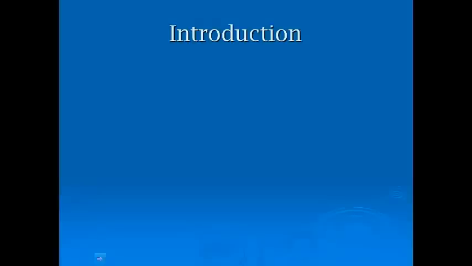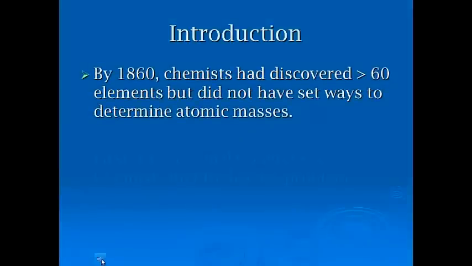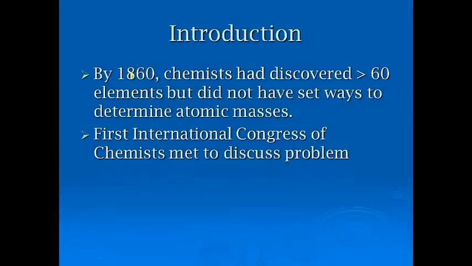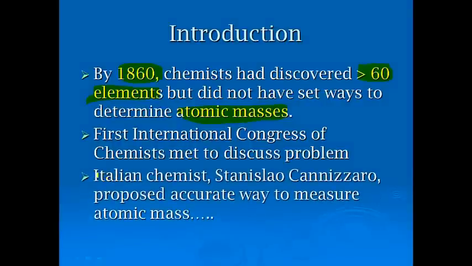But we're going to back up and talk a little bit about the history of the periodic table, where the structure came from, and how it's changed over time. By 1860, chemists had discovered more than about 60 elements, which obviously left several undiscovered, but they did not have set ways to determine atomic masses. The International Congress of Chemists met to figure out this problem, and it was an Italian chemist, Cannizzaro, that actually proposed an accurate way to measure atomic mass, which was a pretty big deal at the time and allowed chemists and scientists to look at elements in a much different way.